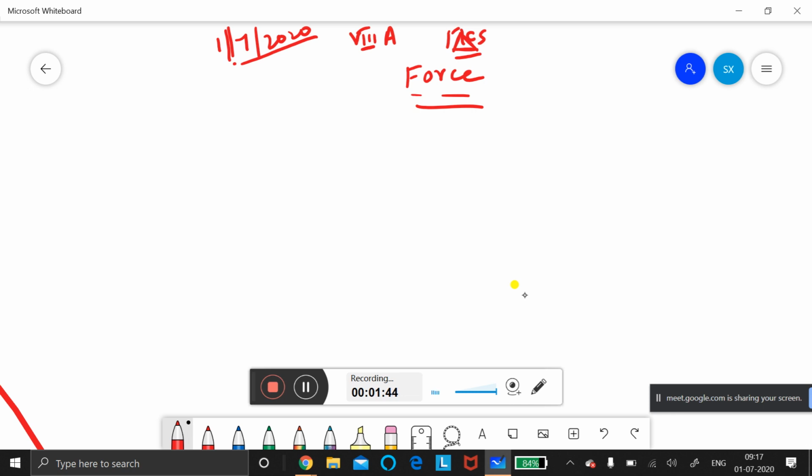So whenever two objects come in contact, children, force actually exists in pair. Today what we are going to learn, a very important thing, is how force exists. Force always exists in pair. Force never stands single. It will always exist in pair. For example, on the table we have a heavy object, like a ball.